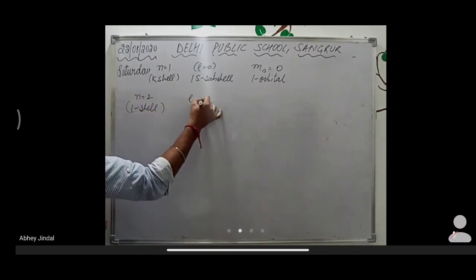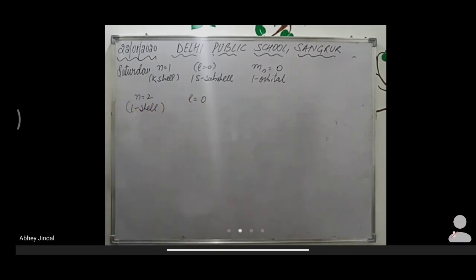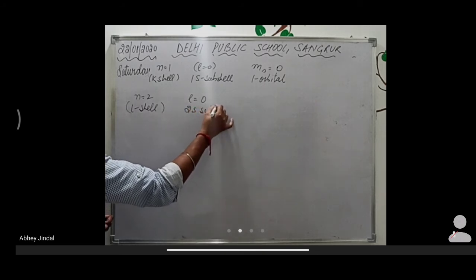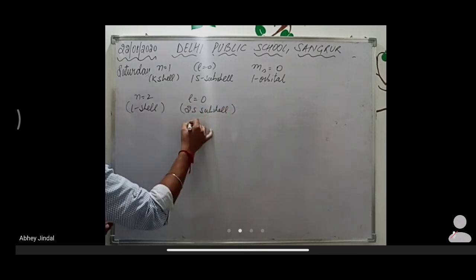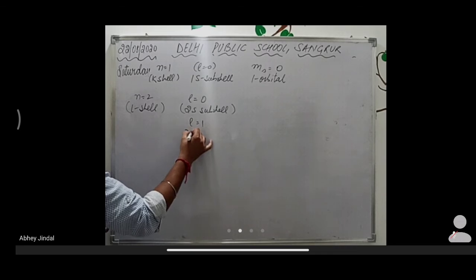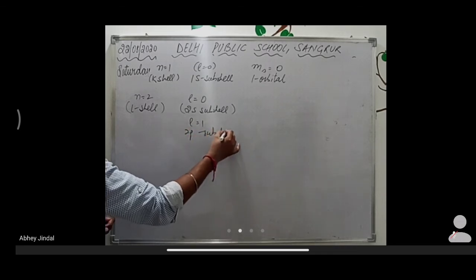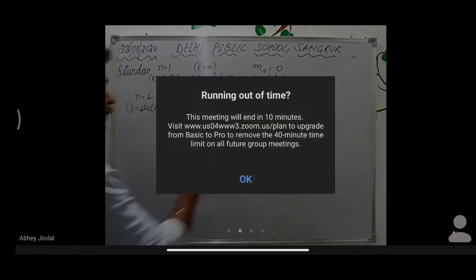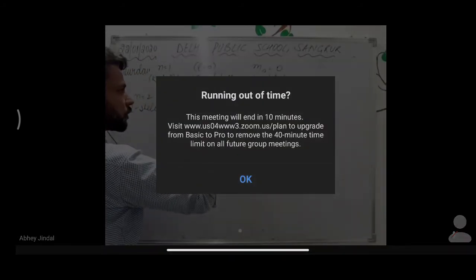Now, if n is equal to 2, that is for L shell, l has values 0 and 1. For l is equal to 0, subshell is 2s subshell, and for l is equal to 1, subshell is 2p subshell. For l is equal to 0, ml is also equal to 0.